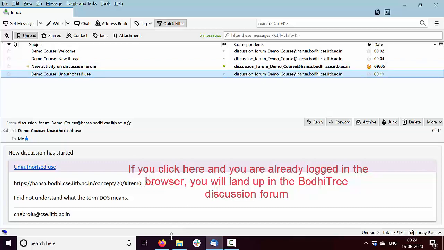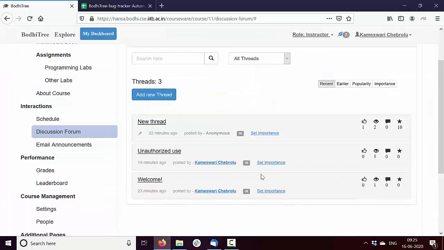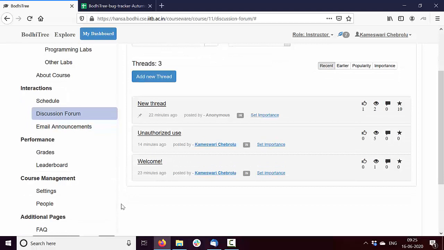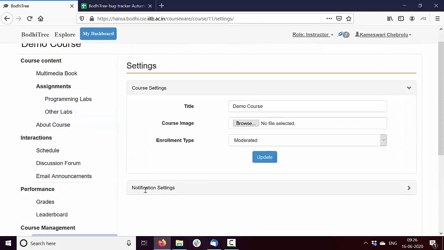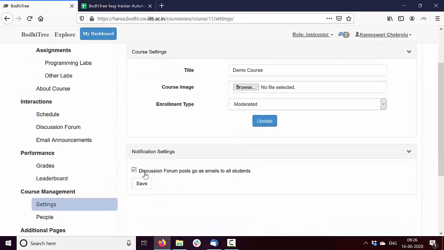That said, this email support with the discussion forum is actually a setting which you need to set if you want to use it. For that you need to go to course management, click on settings, and there is something called notification settings here. When you click on it, there is an option that says discussion forum posts go as emails to all students. By default it is ticked.